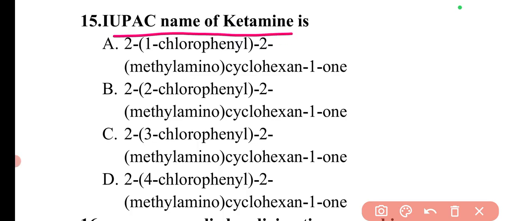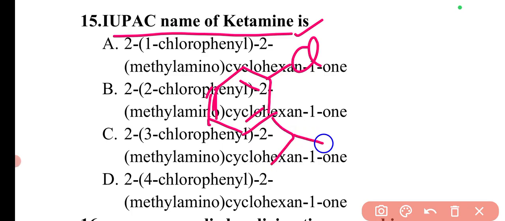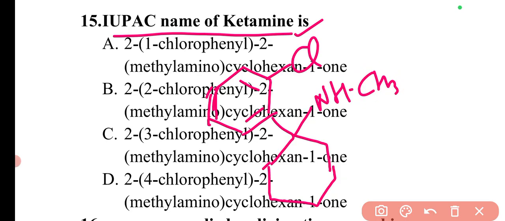Next question is, IUPAC name of ketamine is. So what is the IUPAC name of ketamine? In that we can check the structure again. So the structure of ketamine will be, there is one benzene ring. These are the organic compounds, so these will be mostly the hydrocarbons only. So double bond, double bond, double bond. At this position it is the chloro group, and here again there is a cyclohexane ring. This carbon is attached with NHCH3, and this carbon will be attached with C double bond O.